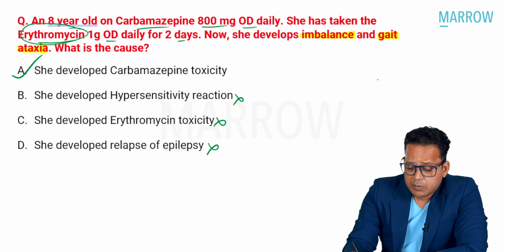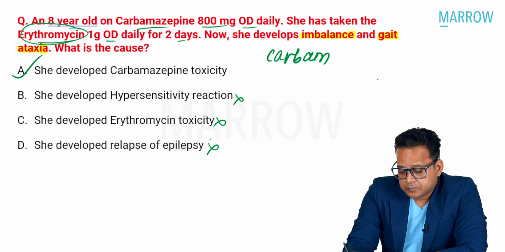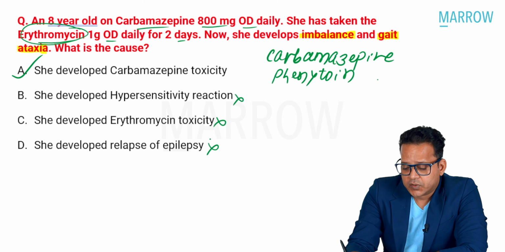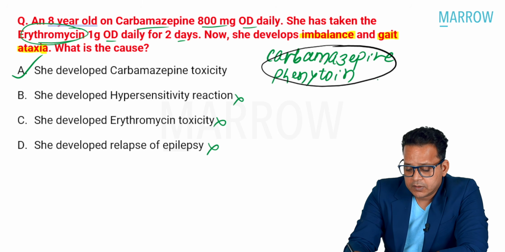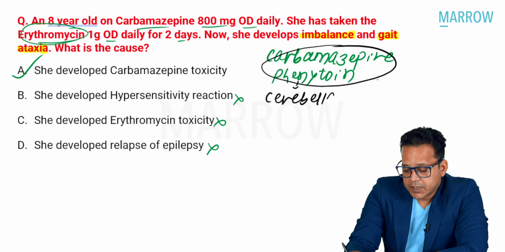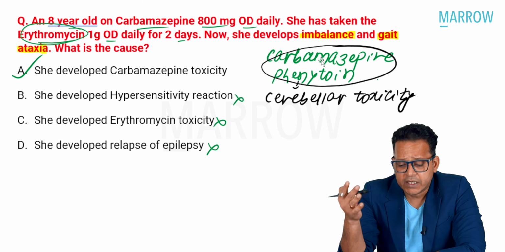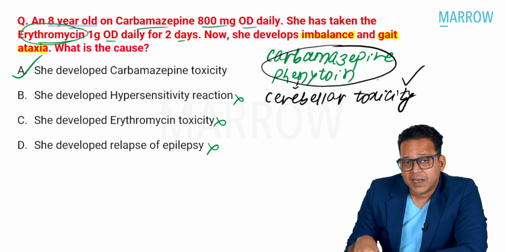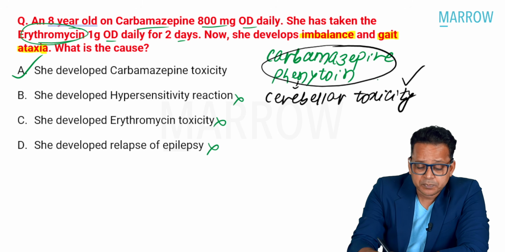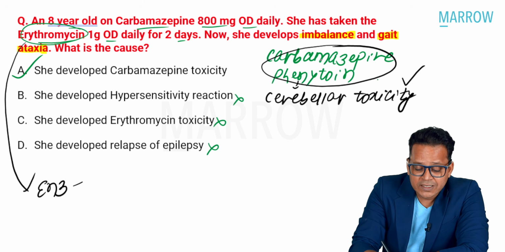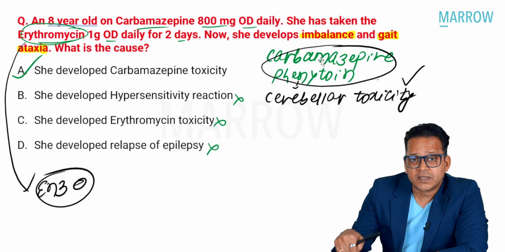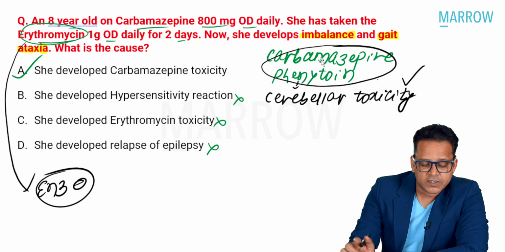Now, what is the reason behind this? Carbamazepine and another anti-epileptic called phenytoin, both these drugs are known for causing cerebellar toxicity, which presents as ataxia and dysarthria. And in this case, this is a presentation of cerebellar toxicity. Why the kid developed it is because she was prescribed erythromycin, which happens to be an enzyme inhibitor. What it did, it inhibited metabolism of carbamazepine, and that increased the risk of cerebellar toxicity. So it's an easy MCQ, guys, not a difficult one, right?